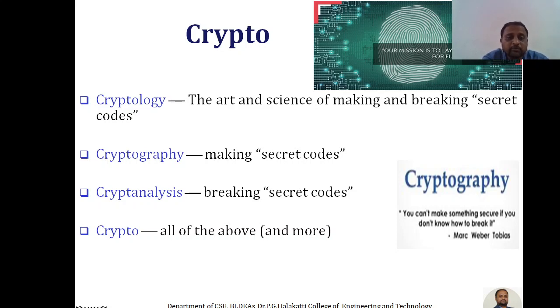The next term is cryptography. So what is cryptography? Cryptology is combinedly the art of making and breaking, but cryptography relates to only one thing: the art of making secret codes. After that, cryptanalysis is, once you create a secret code, how to break such secret codes. That is cryptanalysis, breaking secret codes, in very simple terms. Then we have crypto. Combinedly, we can say that all the above are crypto. So these are the cryptographic terms.